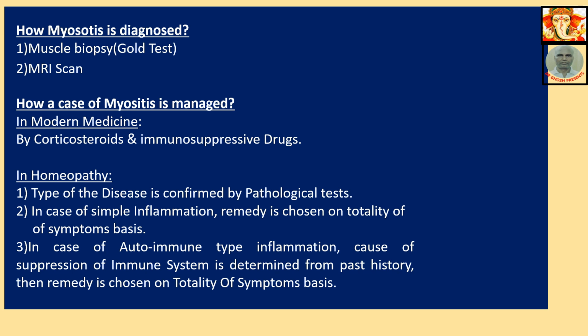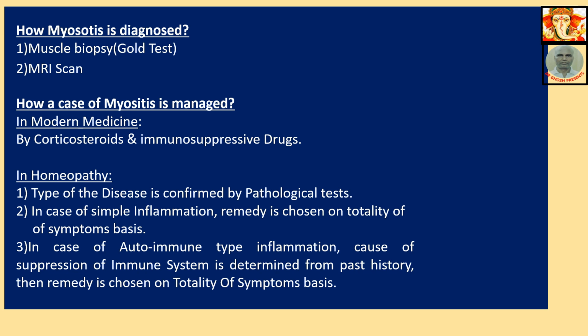That is a very simple thing. In case of autoimmune type of inflammation, the cause of suppression of the immune system is determined. That is, autoimmune disease arises only when the immune system is deformed. Now we have to take a detailed history from the patient and find out what is working behind to damage this system. We have to first counteract that particular item, or maybe there are wrong practices of the patient, or something they are doing wrong.